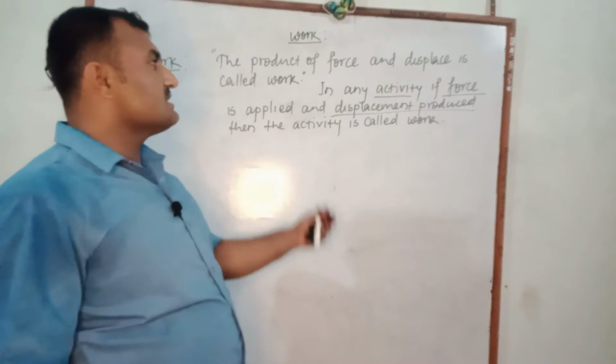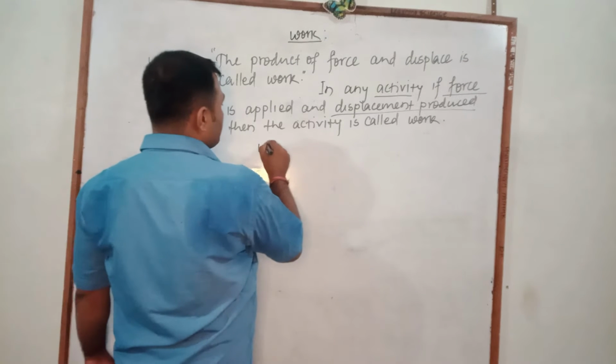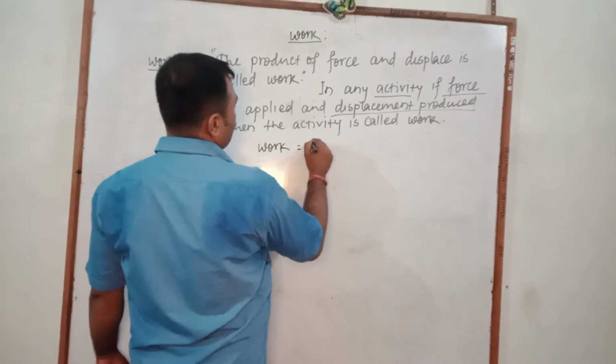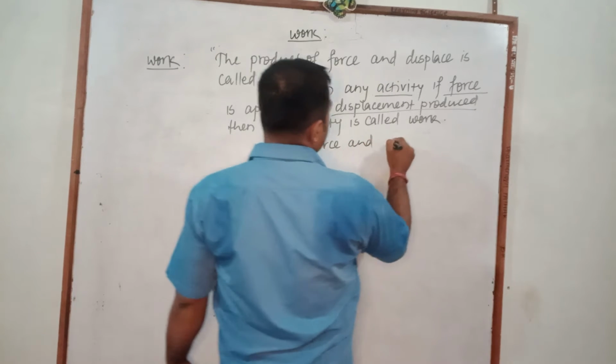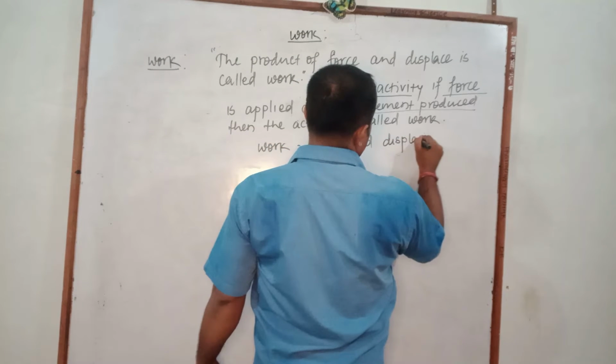Here we consider that work is the product of force and displacement.